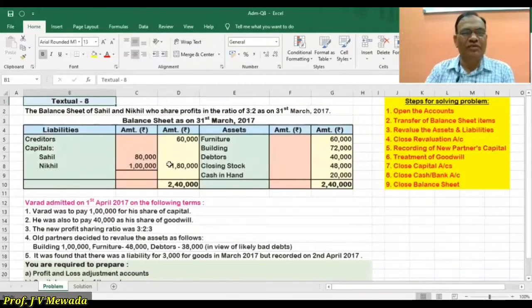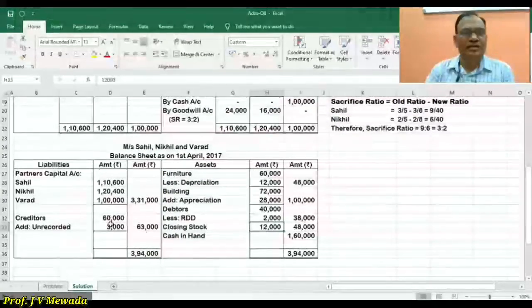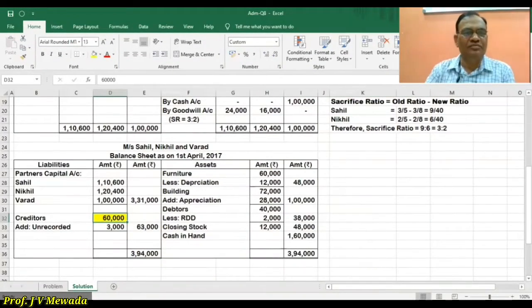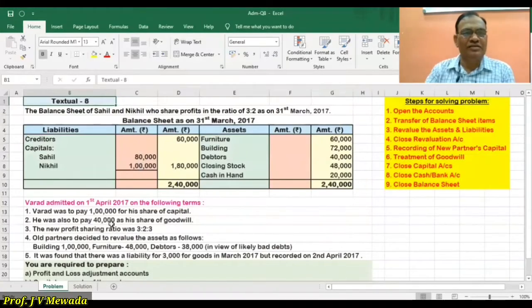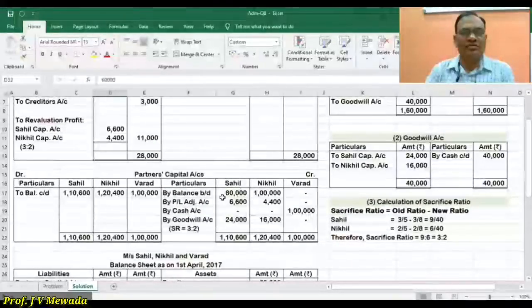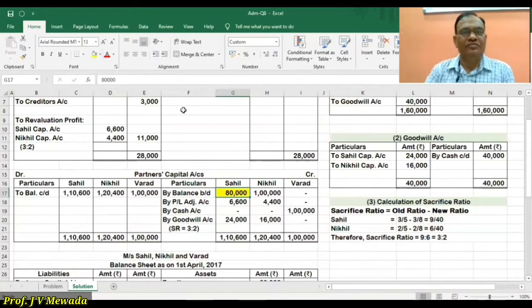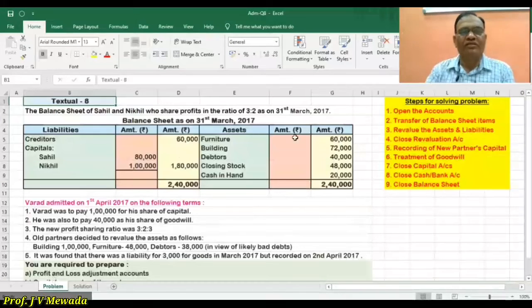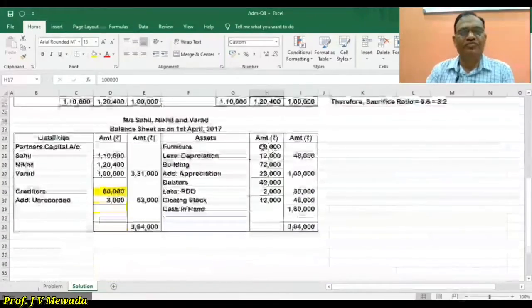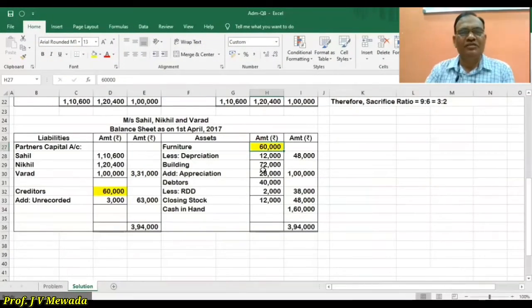So in our problem, we have creditors, 60,000, in the liabilities column. Then we have capital of Sahil and Nikhil: for Sahil 80,000, for Nikhil 1 lakh. Then we have furniture, building, debtors, and closing stock, 48,000.